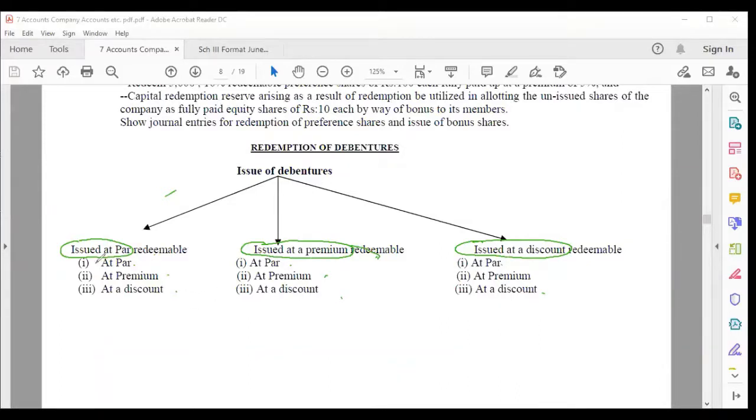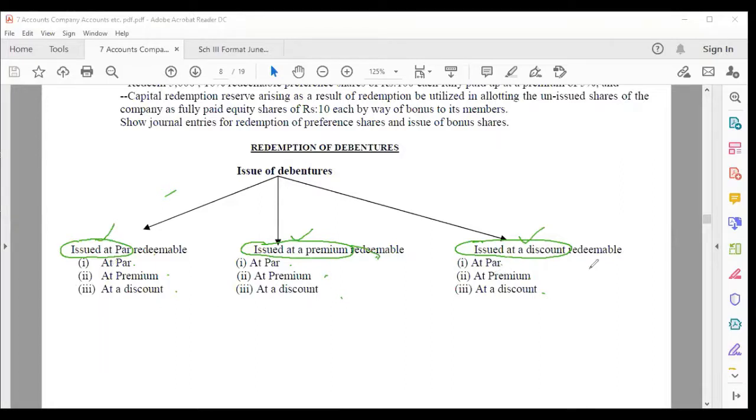So I suggest that you write something like this so that you're clear about it. These three situations were issued at par, issued at a premium, issued at a discount. Next comes redeemable. Therefore, issued at par, and how it is redeemed: at par or at a premium or at a discount. Second one is issued at a premium. Redeemable at what? One situation is par, premium, discount. Similarly, issued at a discount. Redeemable at par, at a premium, discount.